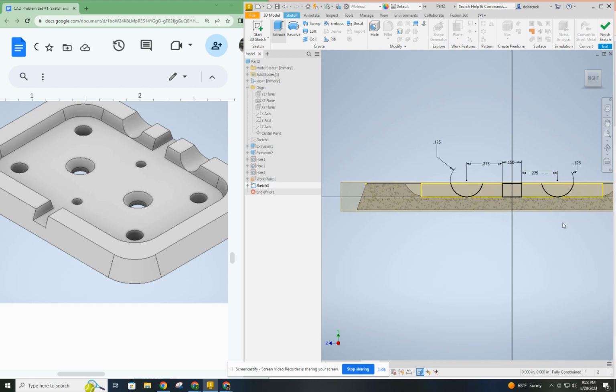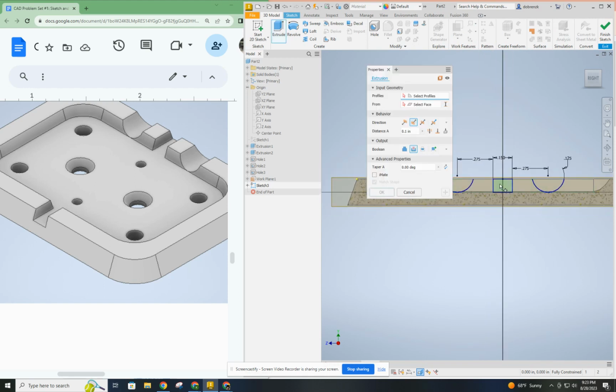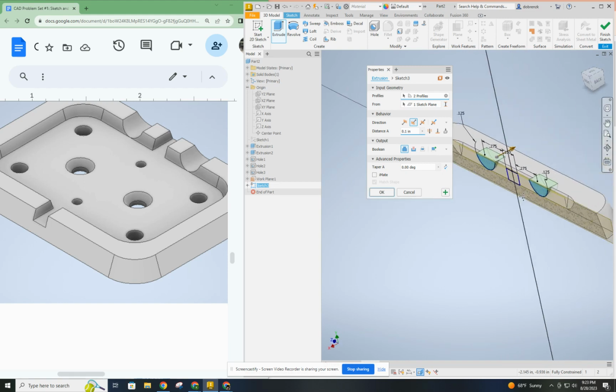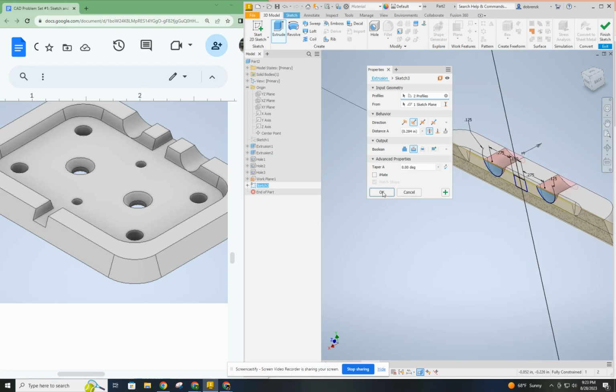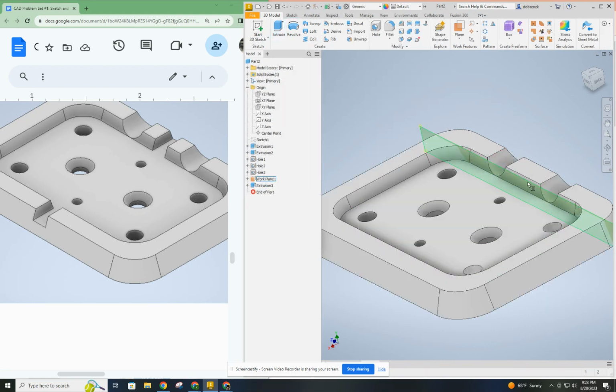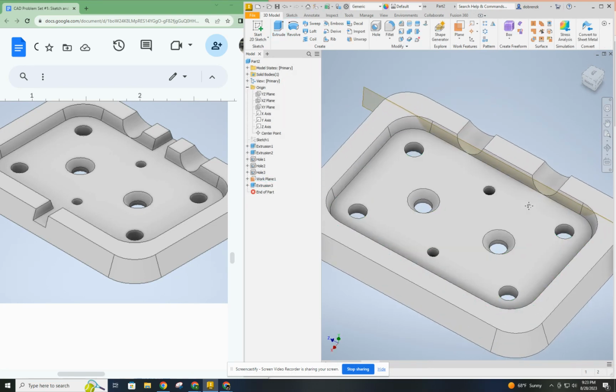So if I go to extrude, it doesn't really matter which one I do first. I'll do the arcs first, because why not? And we're just going to make sure we're cutting, and we're going through all, and make sure we're going the right direction. And that is the direction I need to go. All right, so you can see those two arcs looked like that was perfect.